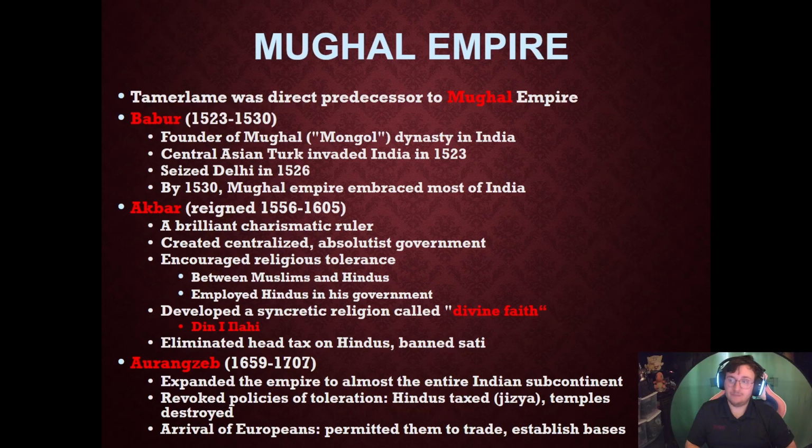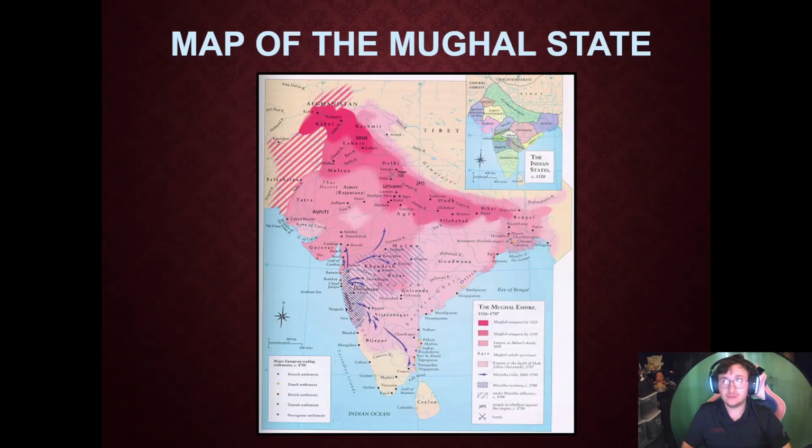With the arrival of Europeans, Hindus love the Europeans because the Hindus realize that the Europeans can be a threat and a force to remove these Muslim rulers. Aurangzeb is short-sighted and doesn't see that the Europeans can do this, so he allows the Europeans to set up bases and trade, and this will eventually be the fall of India to the Europeans, because of the allowing of these bases and trade. Here's a map of the Mughal state. If you notice, it will conquer all of India except for the farthest southern tip and Sri Lanka.